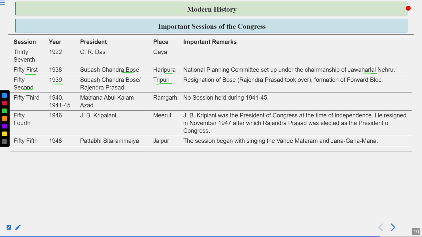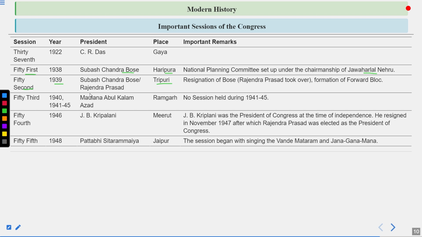So in 1939, when the elections for the president of the Indian National Congress were going on, Subhash Chandra Bose was on one side, and on the other side there was a person called Pattabhi Sitaramayya, and this person was backed by Mr. Gandhi. Mr. Gandhi wanted him to be the president of the Indian National Congress, as Mr. Pattabhi Sitaramayya was more aligned with the ideology of Gandhi.